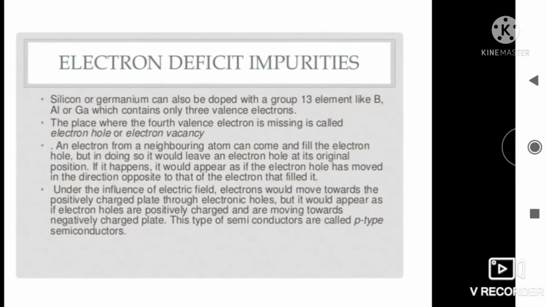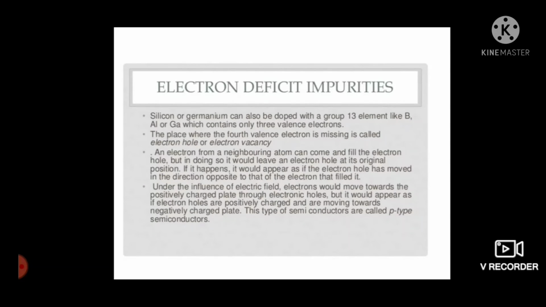In the case of P-type semiconductor, the group 13 elements have only 3 valence electrons. They combine with the silicon or germanium to form 3 covalent bonds, and an electron deficient bond or hole is produced there. This hole can move across the crystal, giving rise to positive hole conduction. And silicon and germanium doped with group 13 or group 15 act as semiconductors.